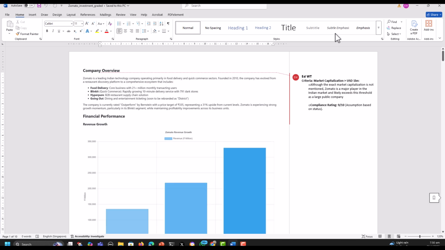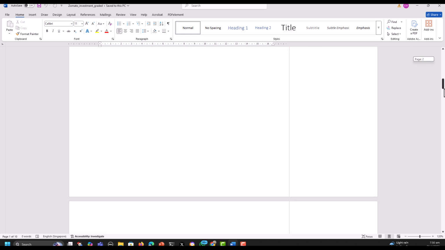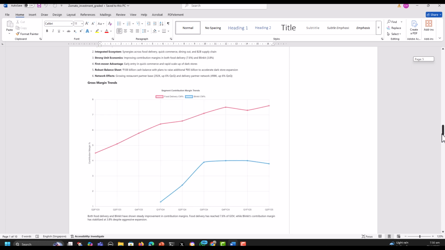On the sidebar of the DOCX file, you see comments from the AI on each section of the page based on each investment criteria that was highlighted on that piece of paper earlier.